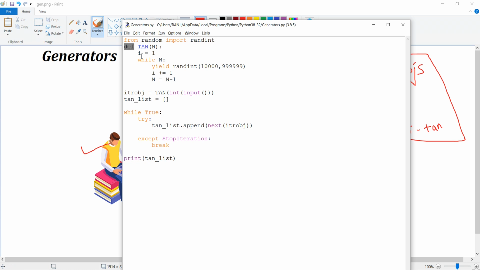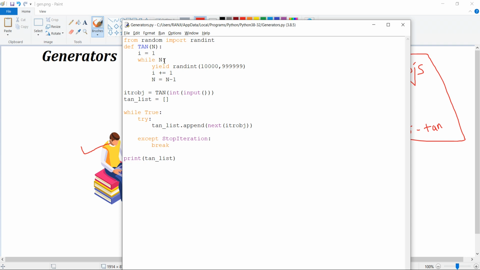The name of my function is tan. This itself is a generator. This is not a normal function; it will behave as a generator, responsible for generating something. However, you may find the syntax looks like a method, but it is not a method, and I'll come to why it will be distinguished as a generator and not a method. Inside this function, first I'll create a variable. I keep it as i and initialize it to 1.